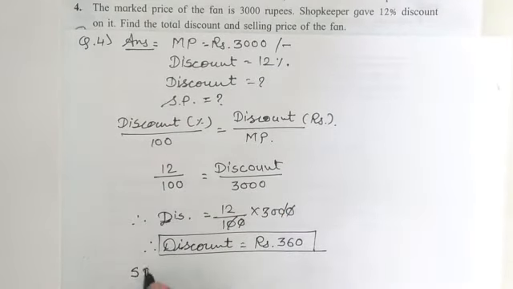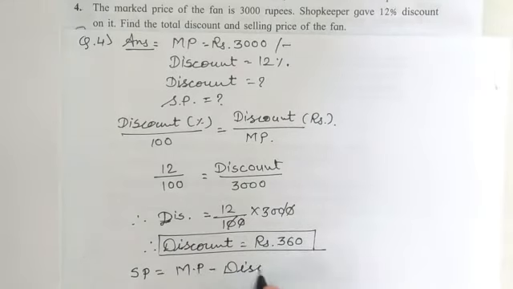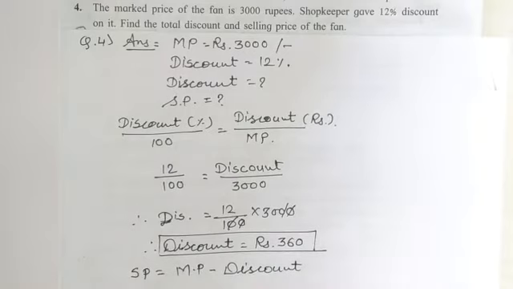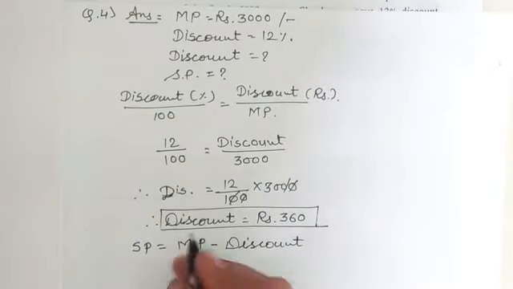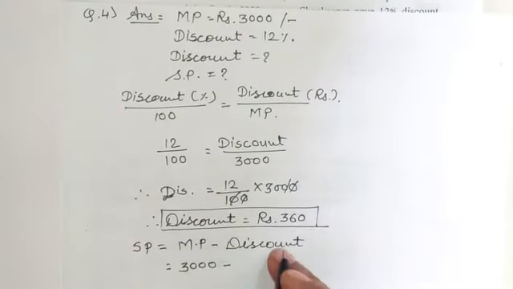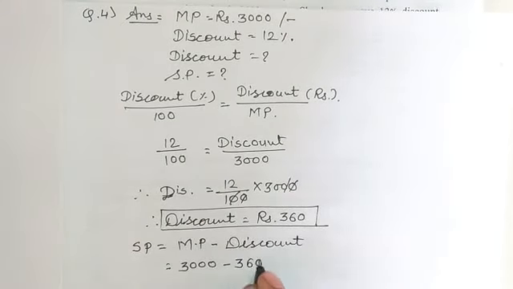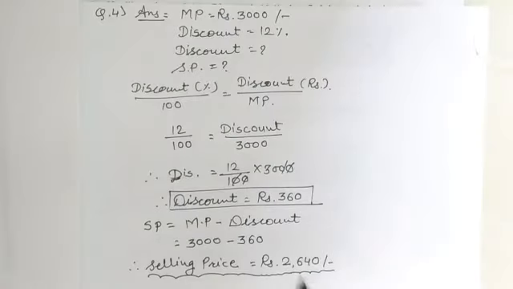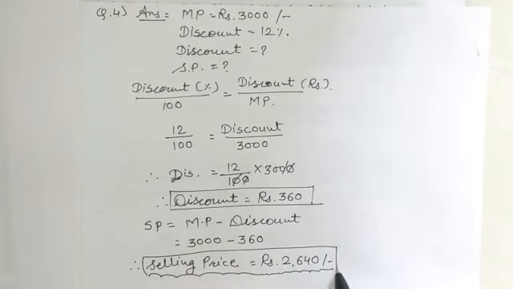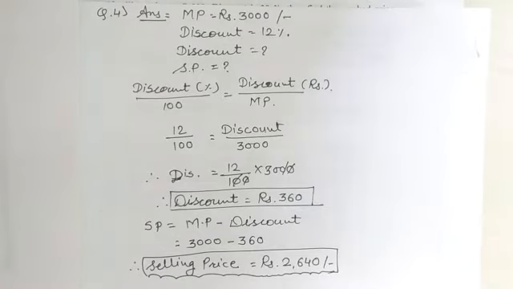So SP is equal to mark price minus discount. Put the values into the formula. That is, mark price is rupees 3000 minus discount is rupees 360. Therefore 3000 minus 360, the answer will be 2640. Therefore the selling price is rupees 2640. This is the answer that we have to write very systematically in your notebook.